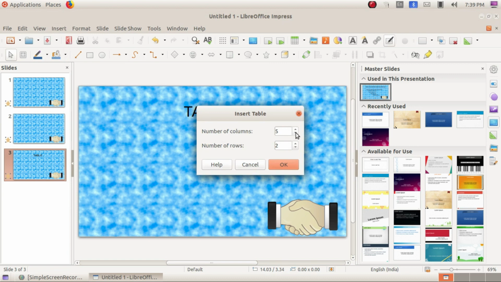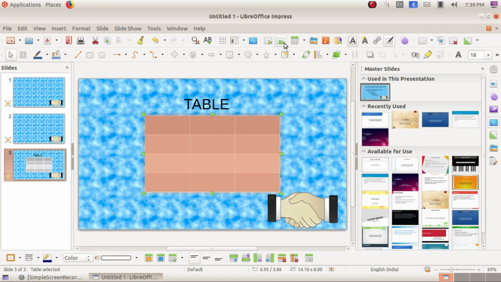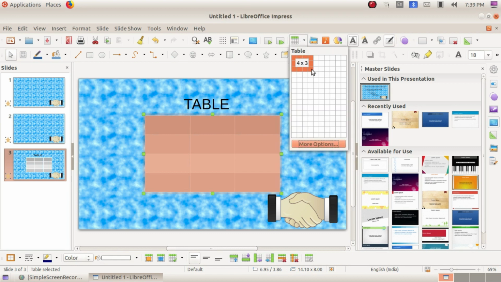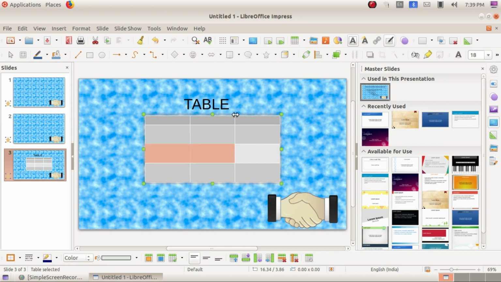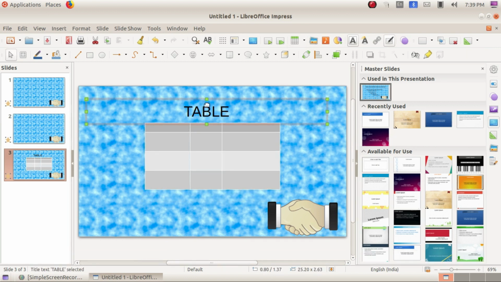Here you can include the rows and columns, or else here you have the table options. Like this you can include the table, and I am going to give a table as a hyperlink from another file.